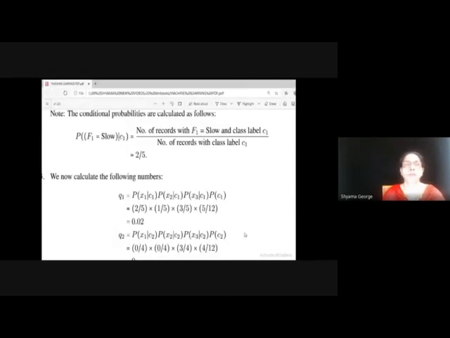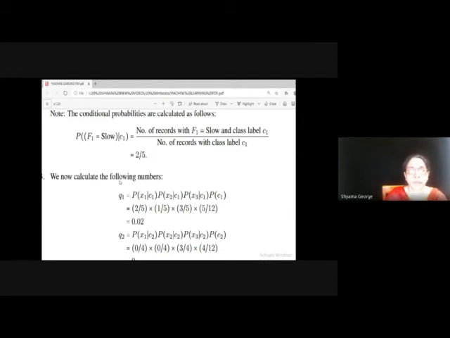Now we can compute the conditional probability. For example, probability of F1 is equal to slow given C1. That is number of records with F1 equal to slow and class label C1, divided by number of records with the class label C1. That is 2 by 5.